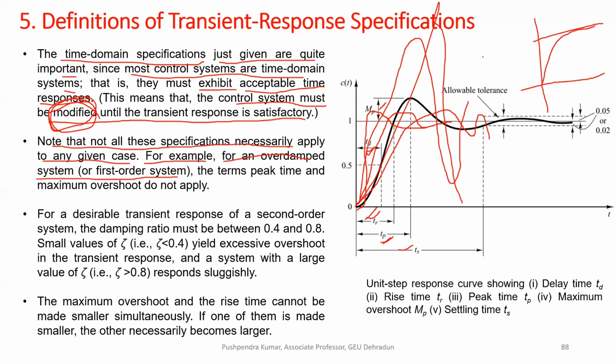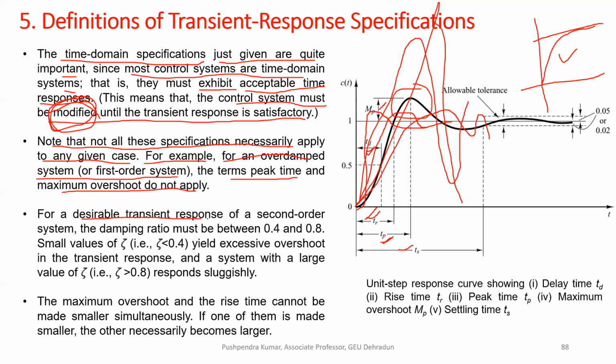So there is no overshoot. In such systems, peak time and maximum overshoot do not apply when we deal with a first order system or a system with very high damping, because there will be no oscillation. If there is no oscillation, there will not be any overshoot. So these terms will be ignored.